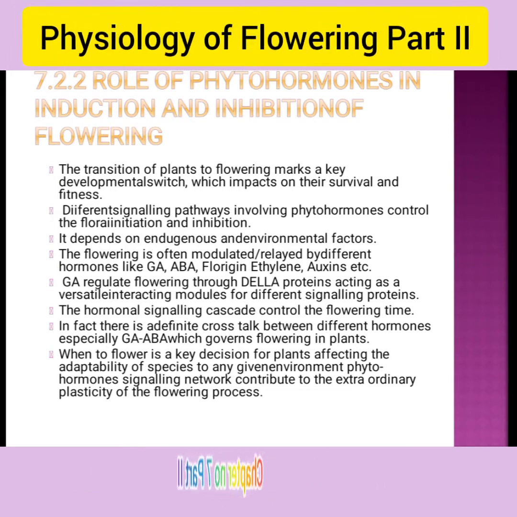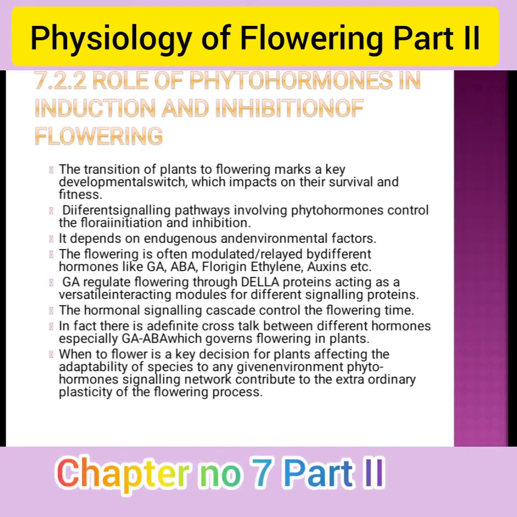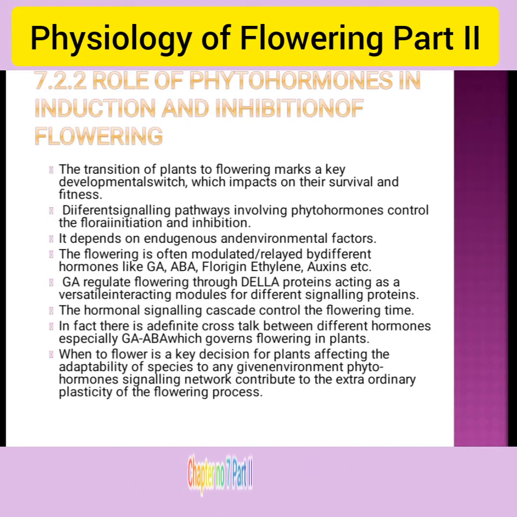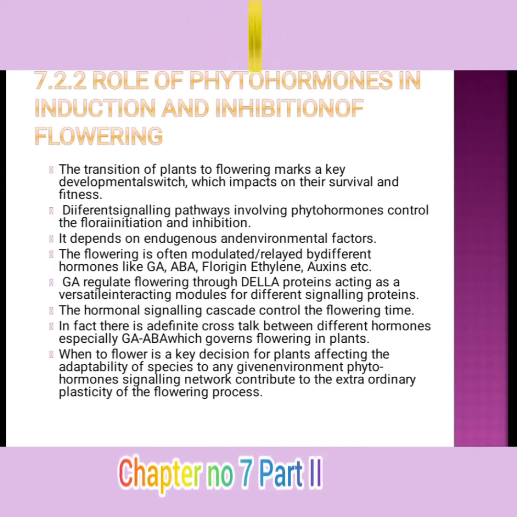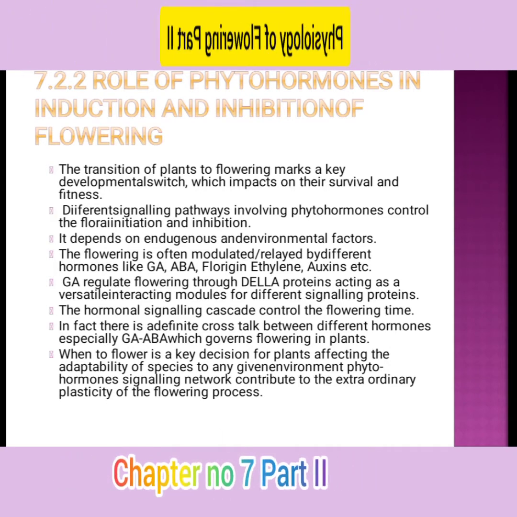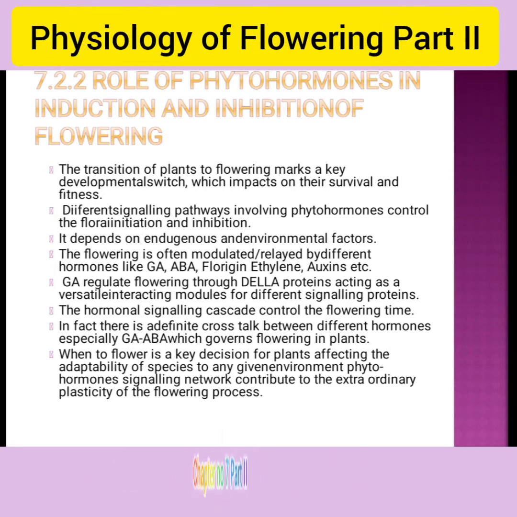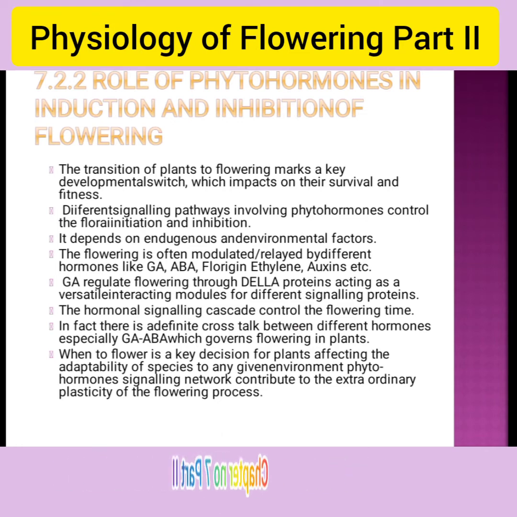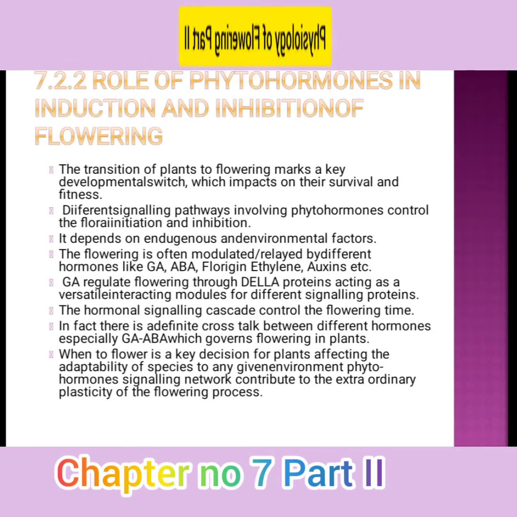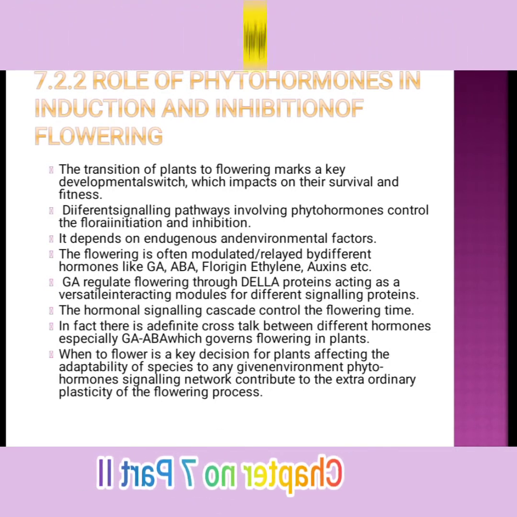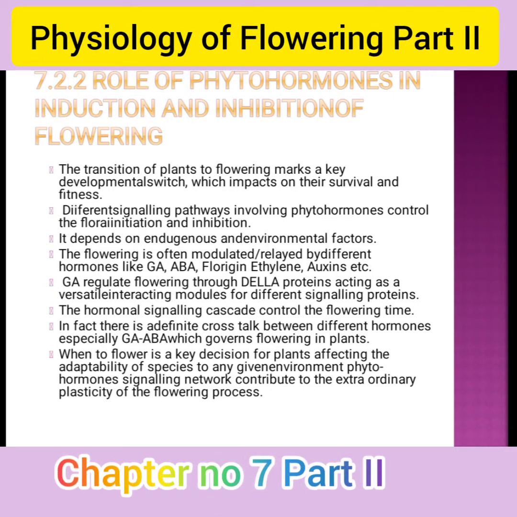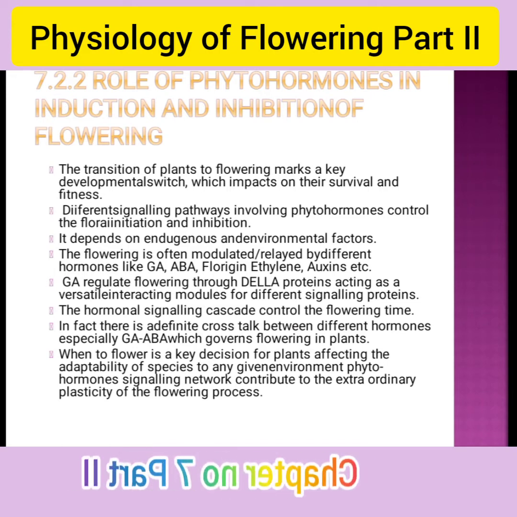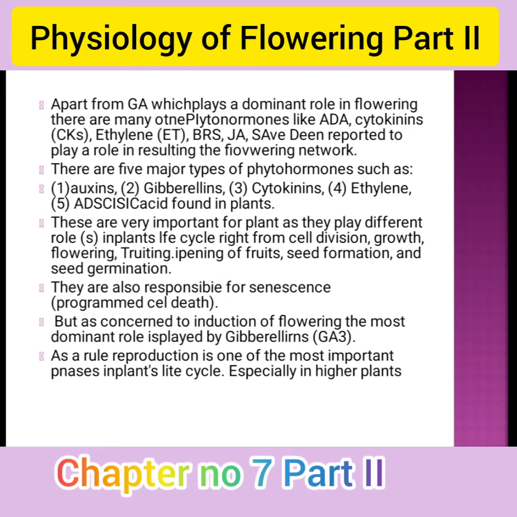In fact, there is definite crosstalk between different hormones, especially GA and ABA, which governs flowering. Flowering is a key decision for the plant, affecting the adaptability of a species to any given environment. The phytohormone signaling network contributes to the extraordinary plasticity of the flowering process.